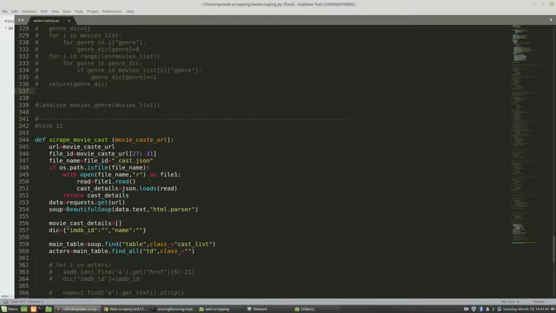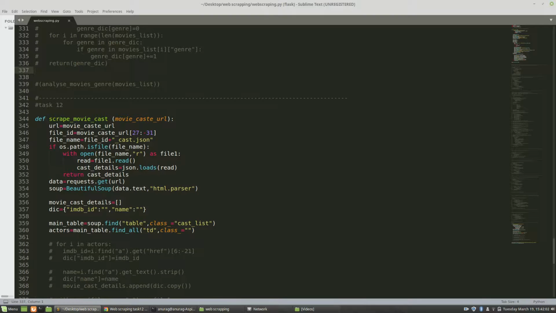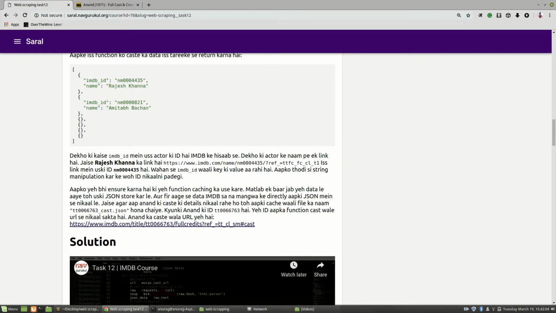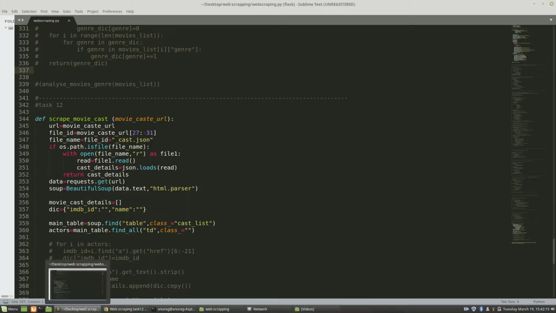Then I will go here. If this condition is not satisfied, if the file does not exist in our system, it will just use requests and get the URL, meaning data of the URL, in my variable called data, and using Beautiful Soup I am passing all my HTML information to my variable called soup. Again, our data should be in the format that we were told in task 12: there should be a list, and inside that there should be some dictionaries which must have information regarding the cast that have worked in that movie.